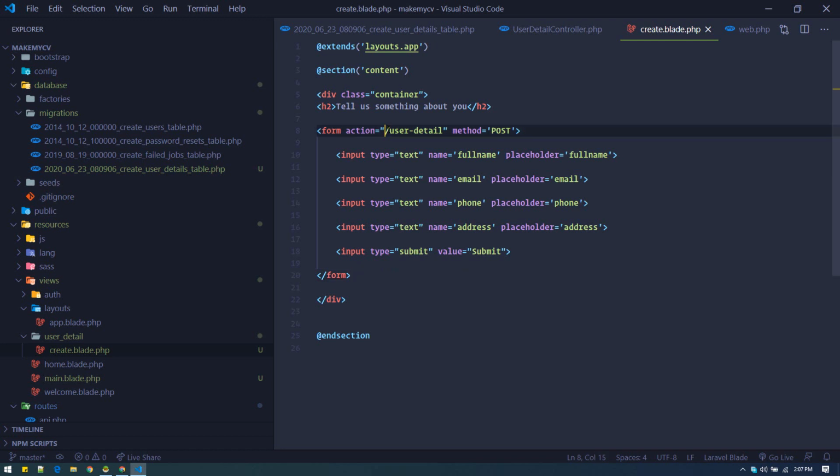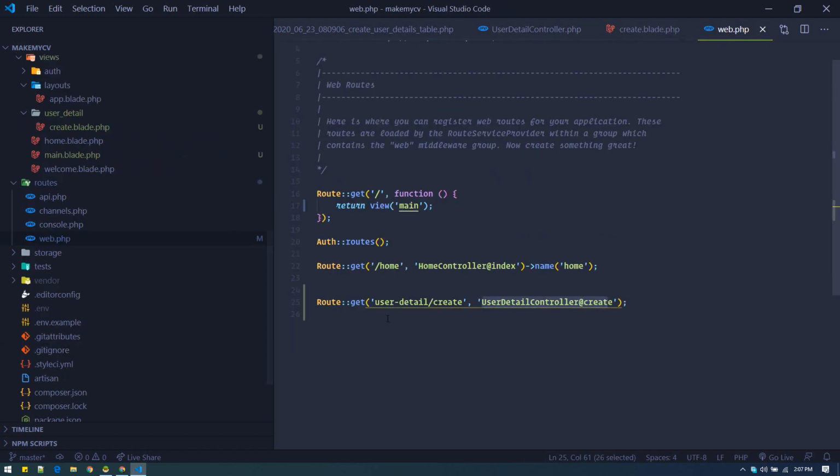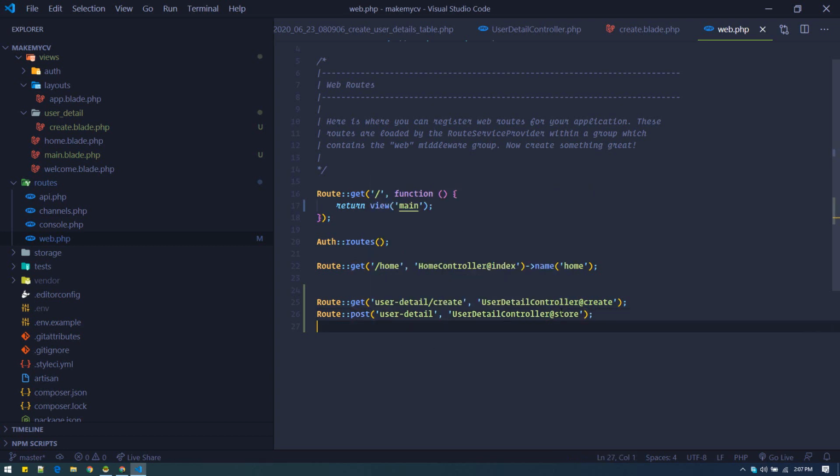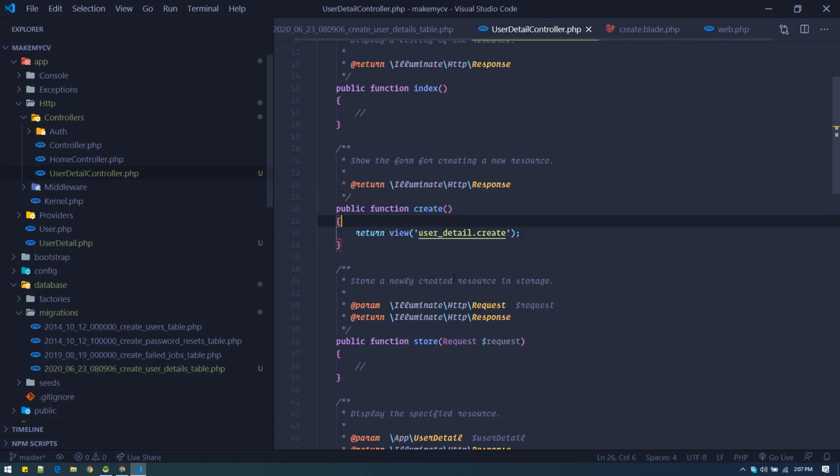Now let's create this post route. Go to web, duplicate this, and make it user detail store, and this will be the post route. All the logic will be written inside store.